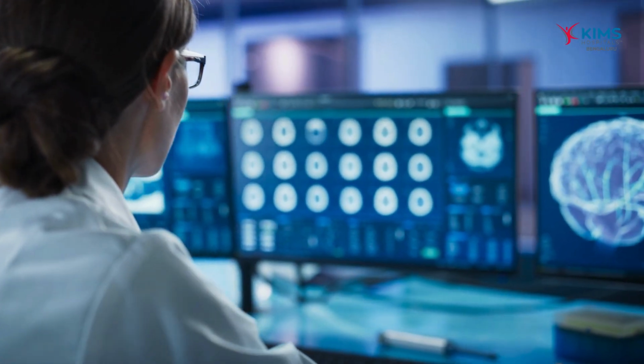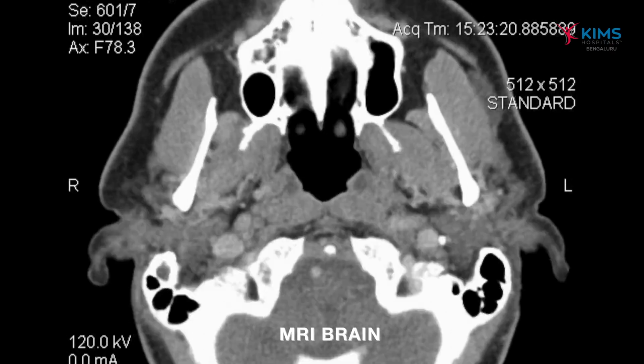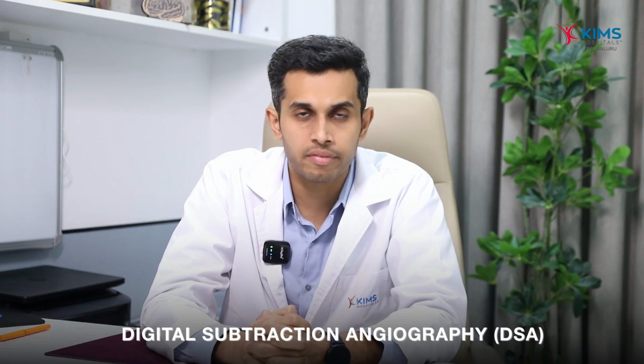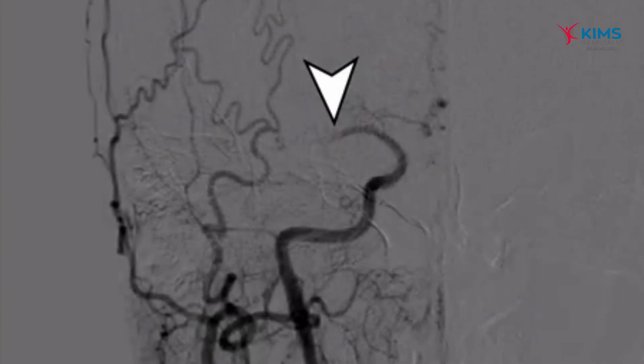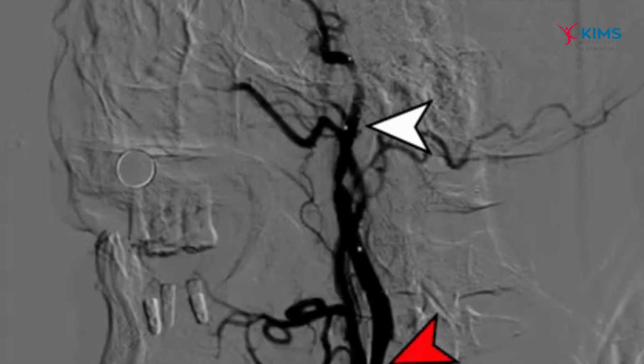Once this is identified, we do imaging of the brain, either a CT brain or an MRI brain. Then we do an investigation called diagnostic subtraction angiogram, which is an invasive investigation where we inject dye into the blood vessels of the brain to identify the bleb that has just caused the bleeding. If an aneurysm is found, we tackle it so that we can prevent further bleeding.